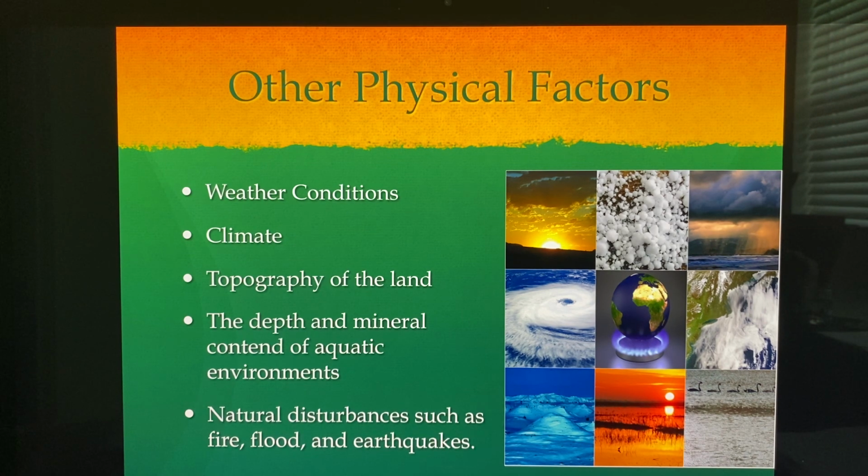The depth and mineral content of aquatic environments. So that ocean or that stream or that lake, the depth and mineral content reflect what lives there. And also natural disturbances such as fires and floods and earthquakes affect life on this earth.